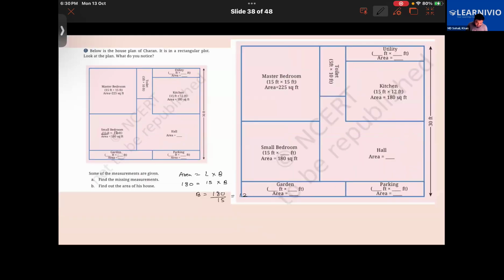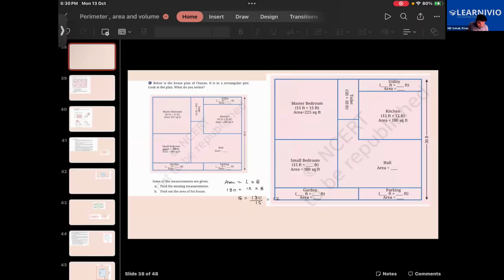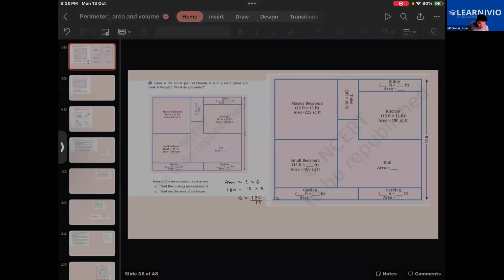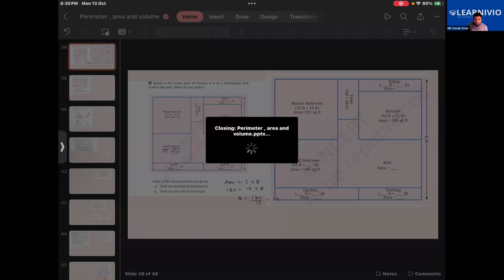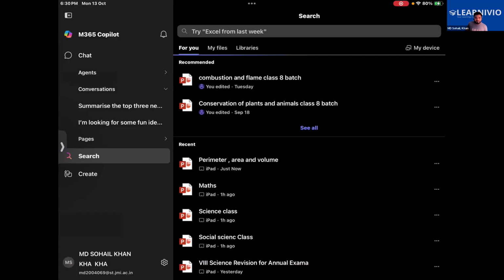But there are some interesting concepts. If you find it difficult, we'll be doing that in the next class. One second, let me see. Do we have another class on the same link or a different one? One second, please. Yes, we'll be continuing with another class on the same link. So let's just start it.